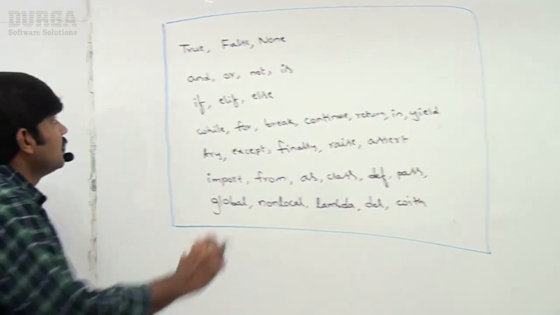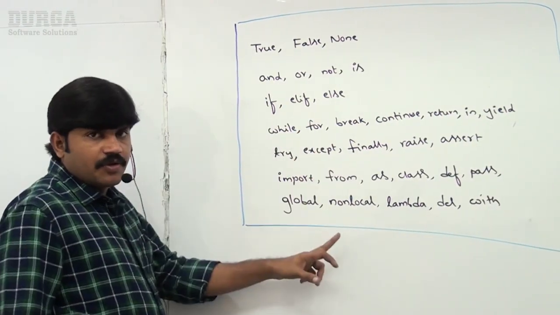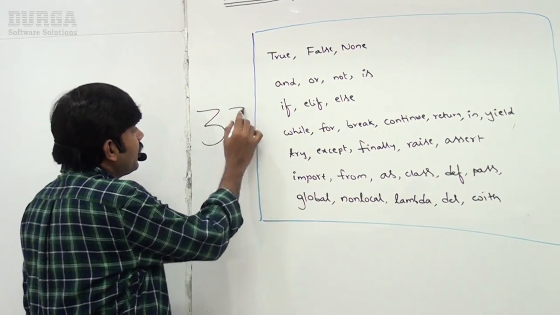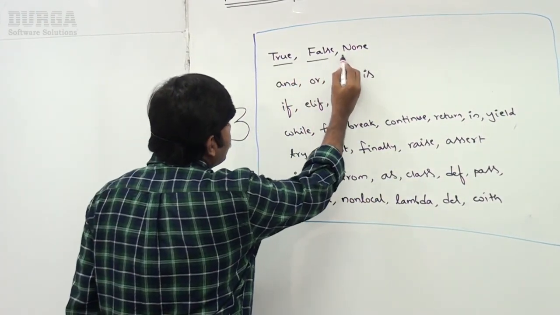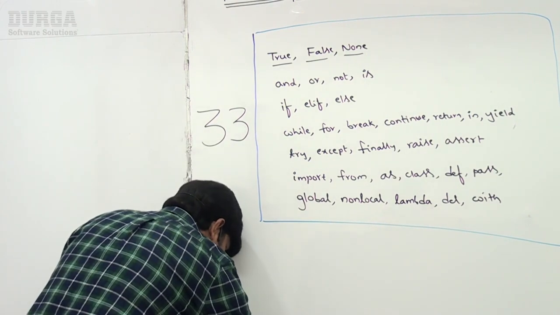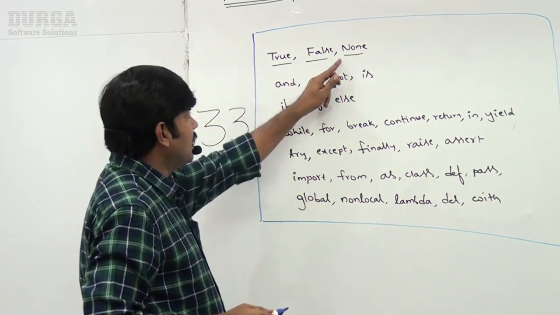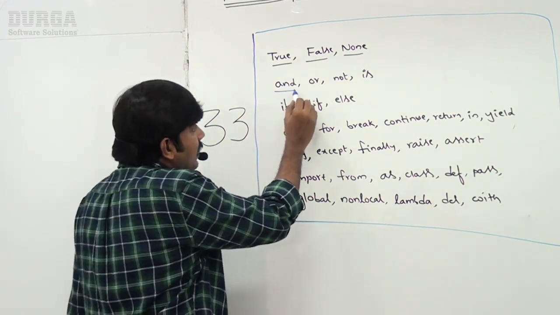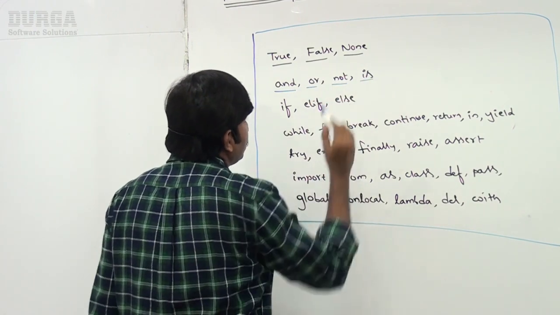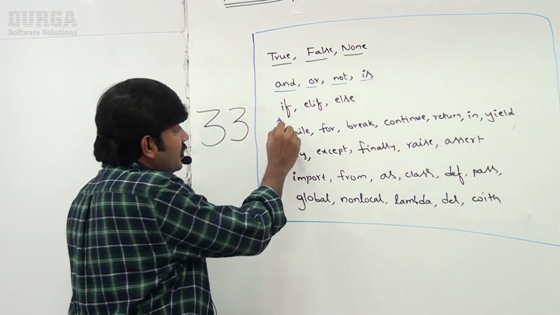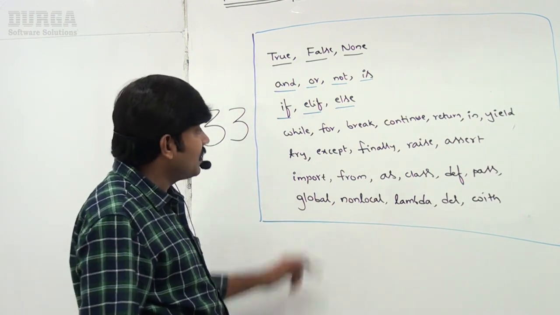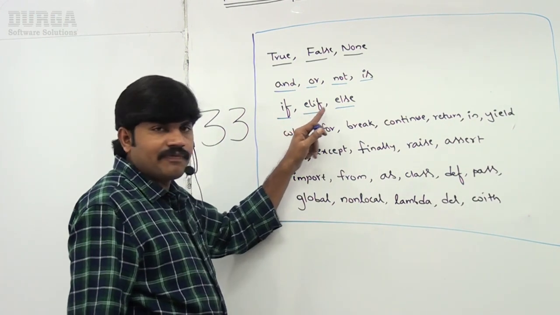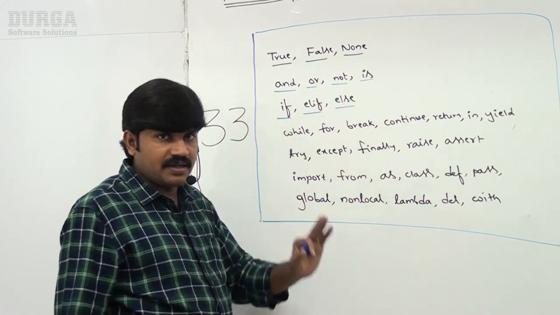Have a look once. Sir, these are 33. If you want, you can count 33. You can see, sir. First, True, False, None. Just these are True, False, None. Next, and, or, not, is, operators like. Next, if, elif, else. If, elif, else, like if-else related.